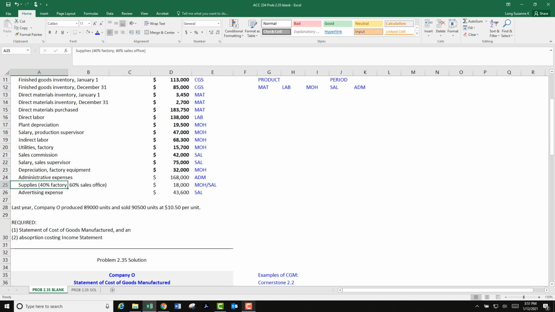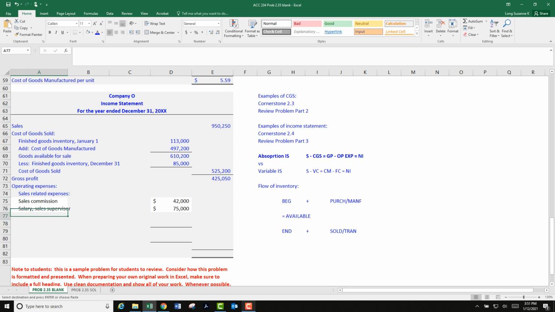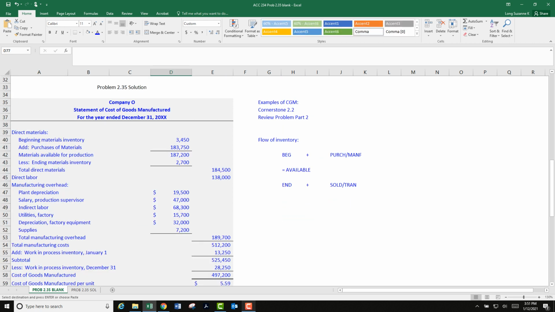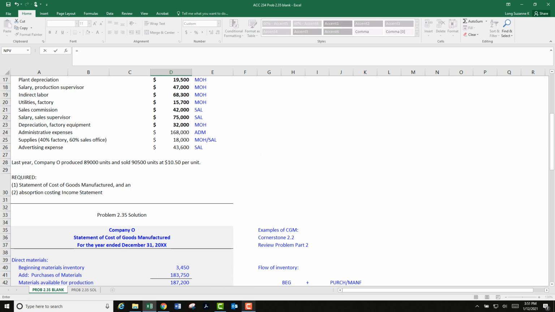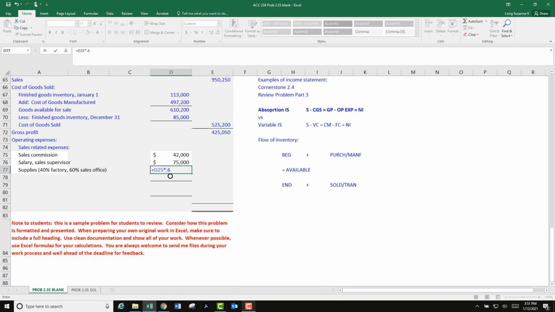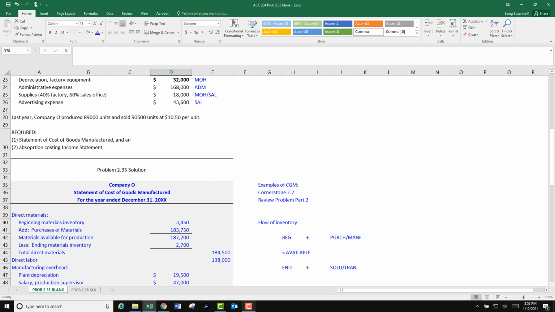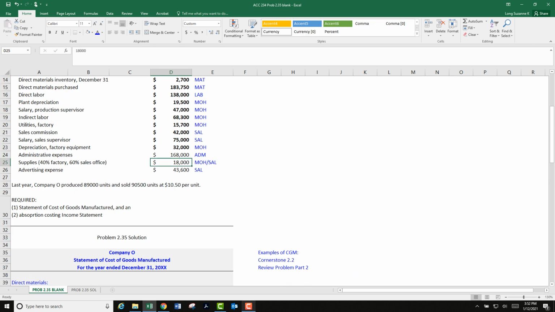Let's try that one more time. And right here I want to do an equals because I need to do equals this times that. Okay, equals this for supplies, asterisk times 0.6. Equals this for the 18,000 total supplies times 60% for the sales office. And yes, we have to do some editing over here. Okay, now I can mark that one off.